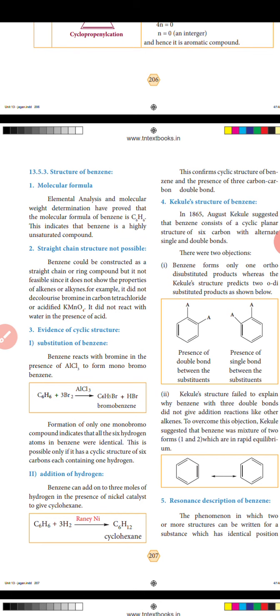Third, evidence of cyclic structure. The first one, substitution of benzene. The second one, addition of hydrogen. The third one, Kekule's structure of benzene.